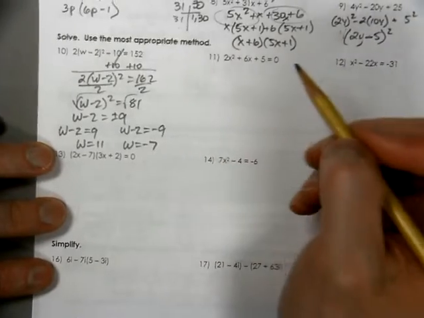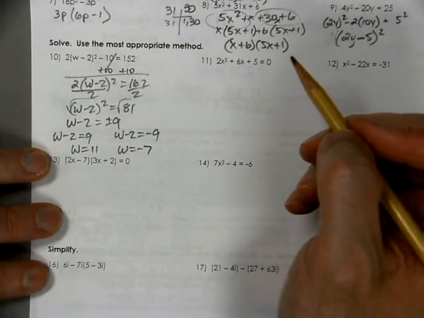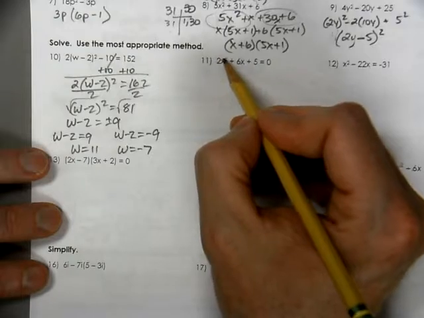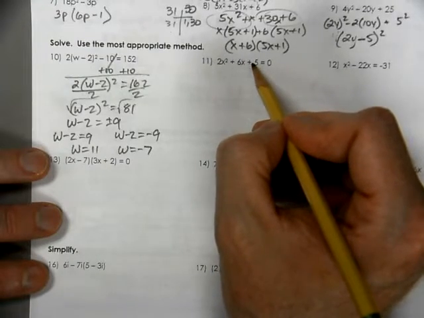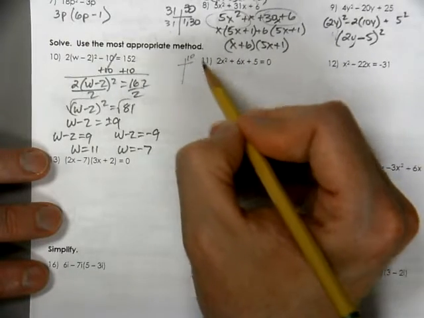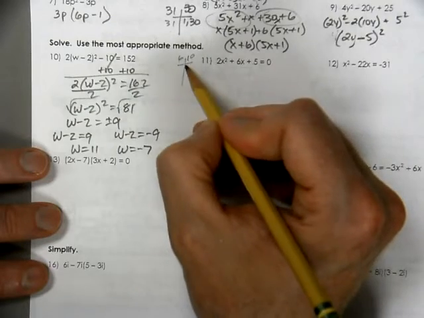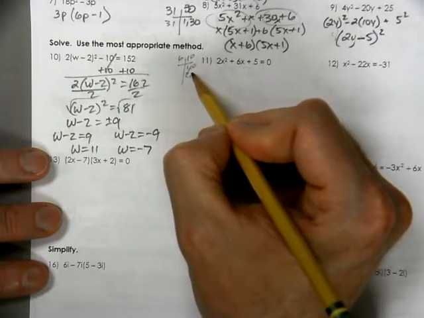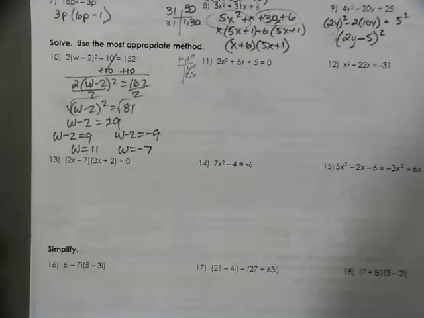Here I got to solve. And I look for what multiplies to be 10. So if you look at what multiplies to be 10 and adds to be 6, you get 1 and 10, you get 2 and 5. Those are the only ways. Neither of them is 6. Okay, so it's not factorable.